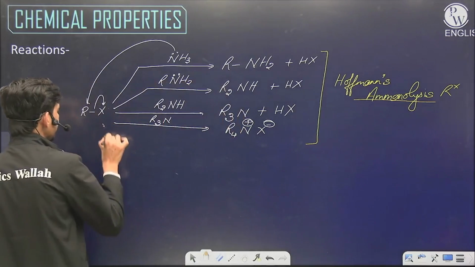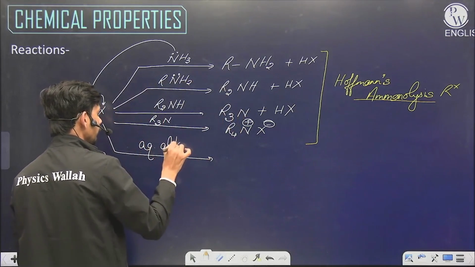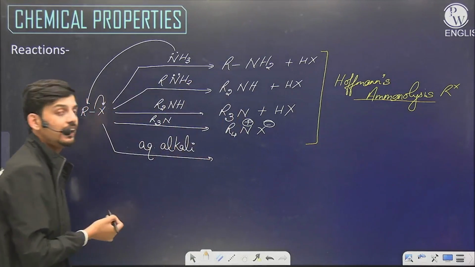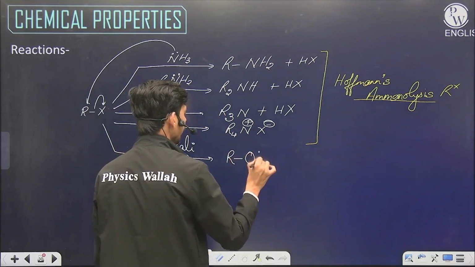Another reaction that we can see from here is aqueous alkali like NaOH, KOH, and other alkalis. They can give OH minus and produce alcohol, that is ROH.